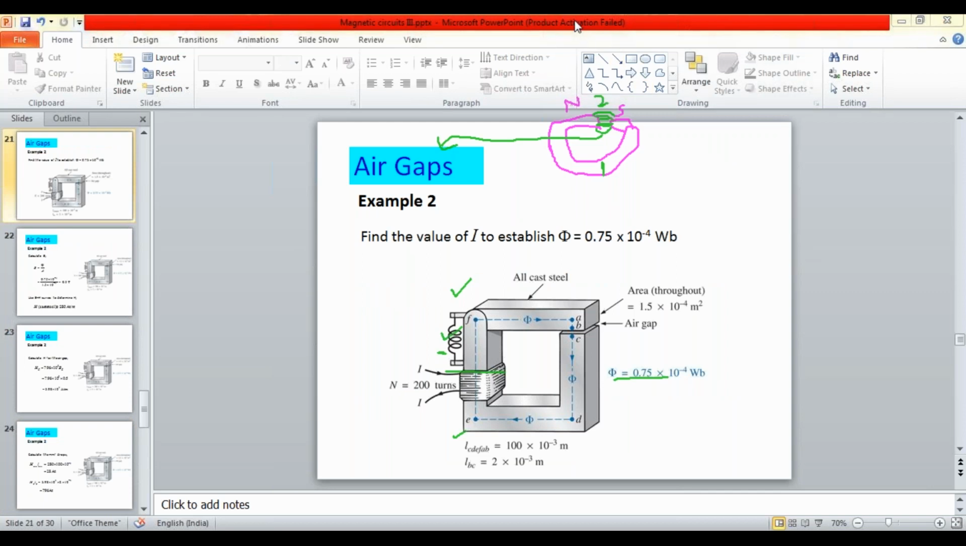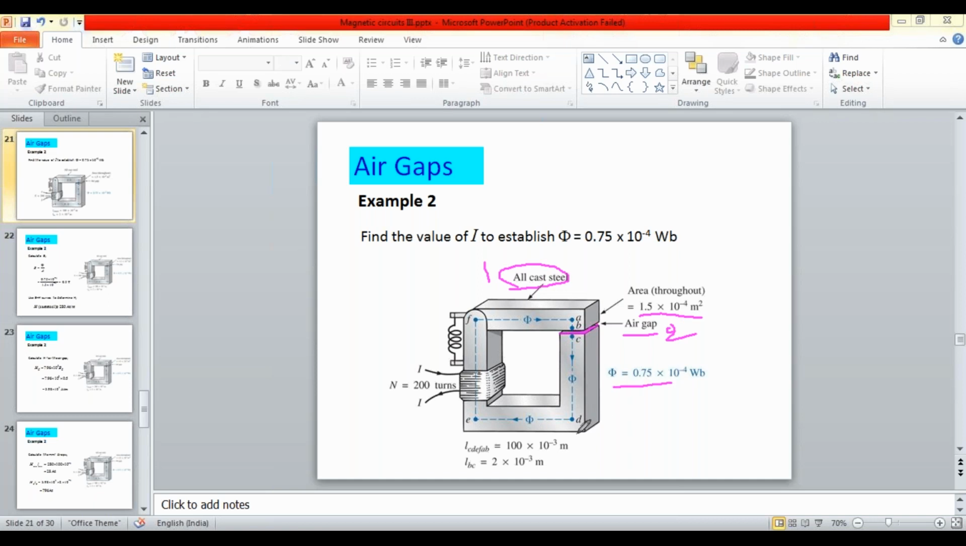Let us take this problem with air gaps. An air gap is present within this area. The air gap length and area of the air gap are given, and the type of the material is cast steel. This is medium number 1, and this is medium number 2.